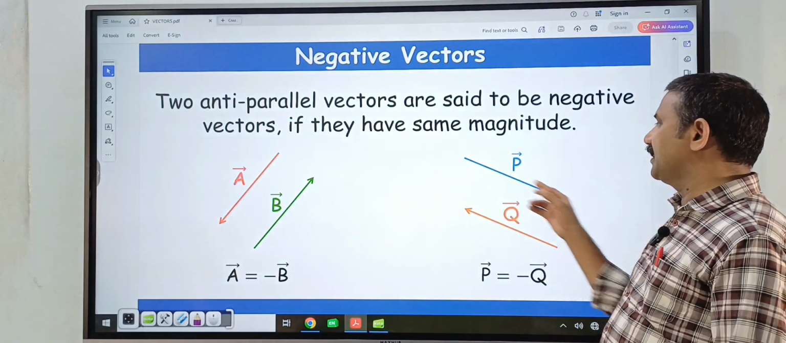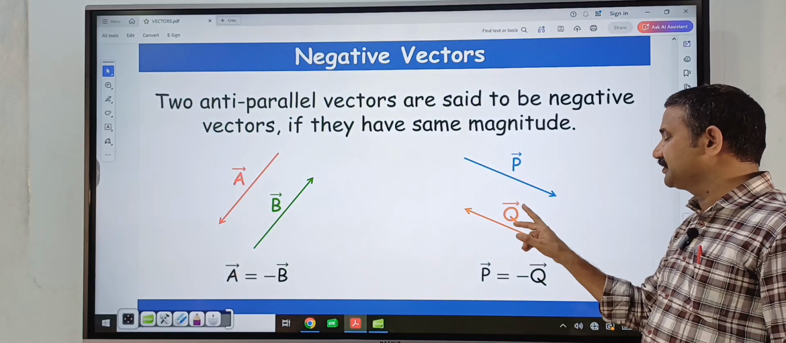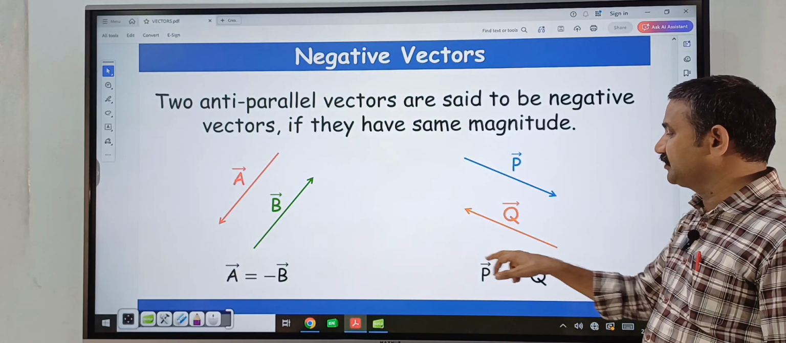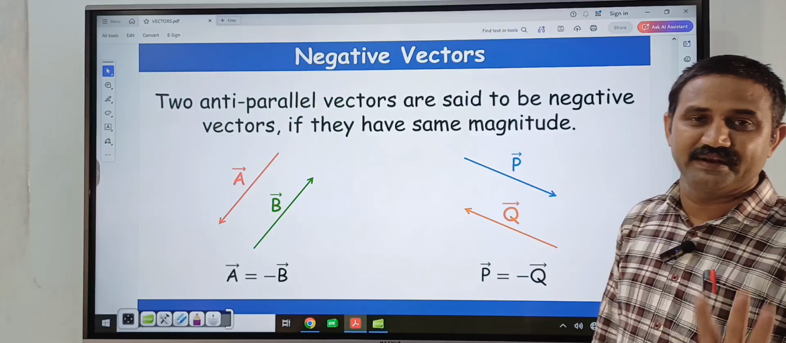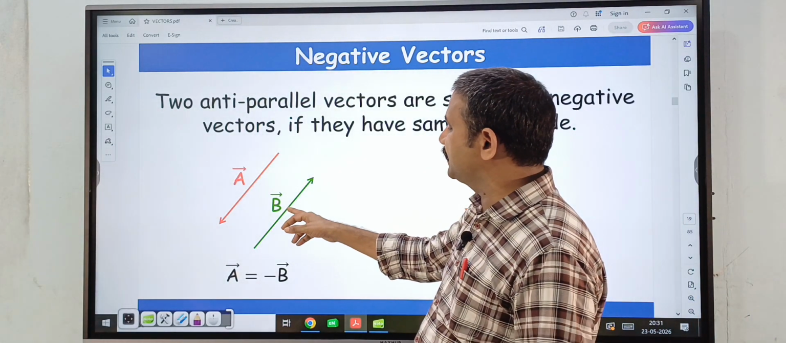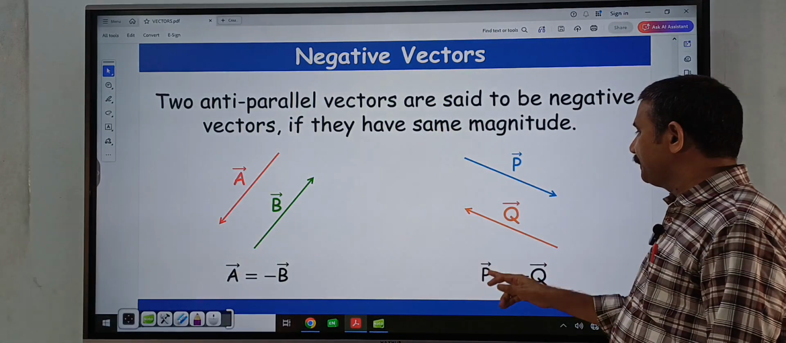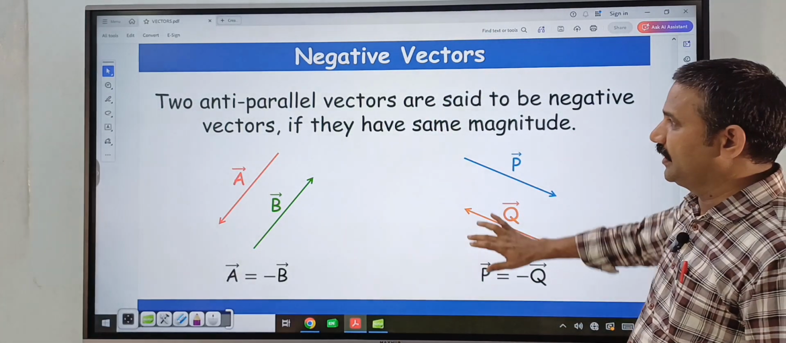Similarly here also, p bar vector is in this direction and q bar vector is in this direction. Both are in the opposite direction but the magnitudes of both vectors are the same. Then only these two vectors are called negative vectors. This is the negative vector. b bar is the negative vector of a bar. Similarly here, p bar is the negative vector of q bar.